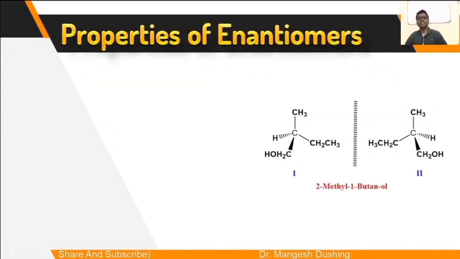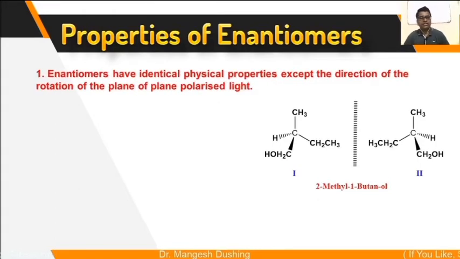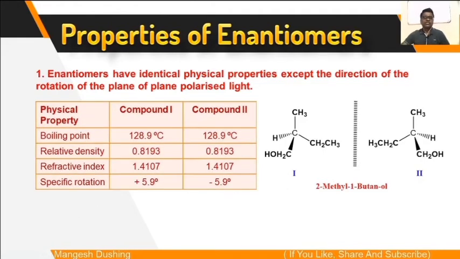Now we will see the properties of enantiomers. These are the 2 compounds, compound 1 and compound 2, which are enantiomers of each other. The compound name is 2-methyl-1-butanol. The first property is that enantiomers have identical physical properties except the direction of rotation of the plane polarized light. See the table. The boiling points are the same.